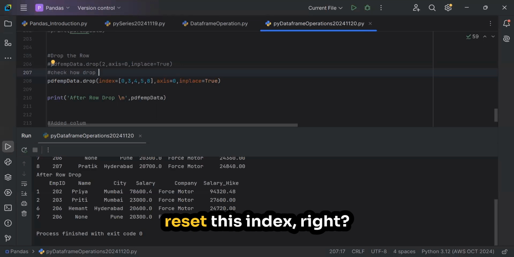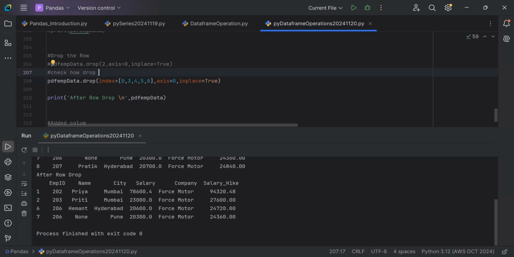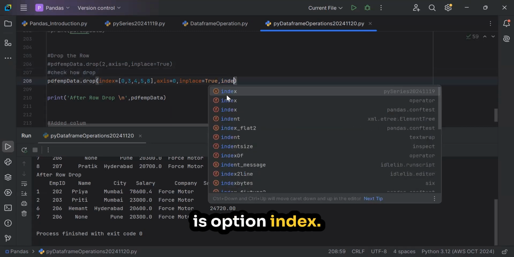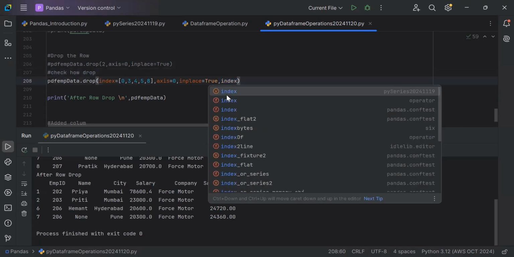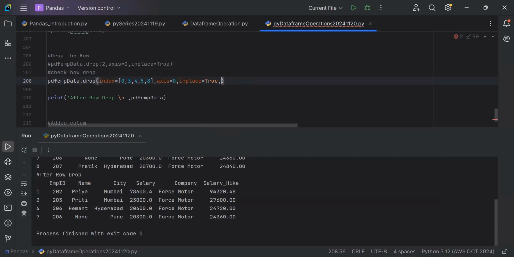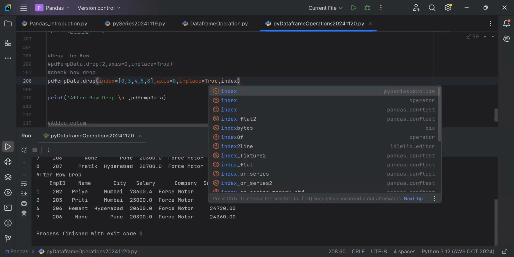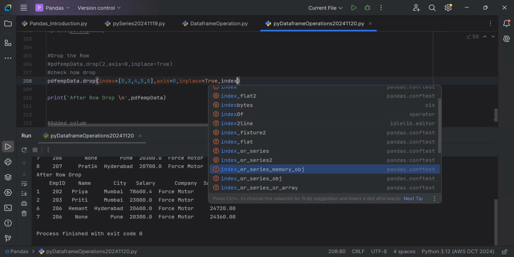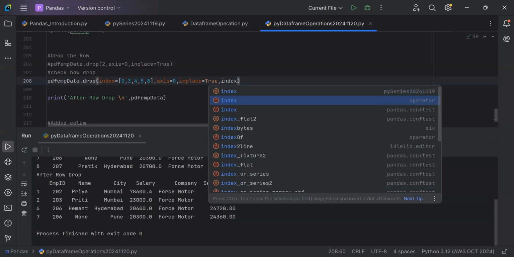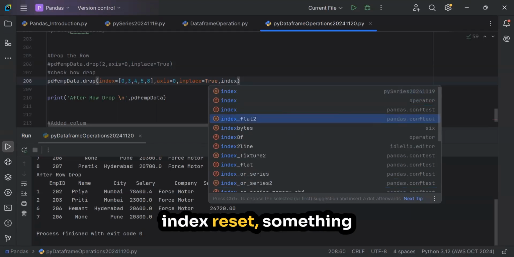If you want to reset this index, right? Yes, there is an option, index reset something.